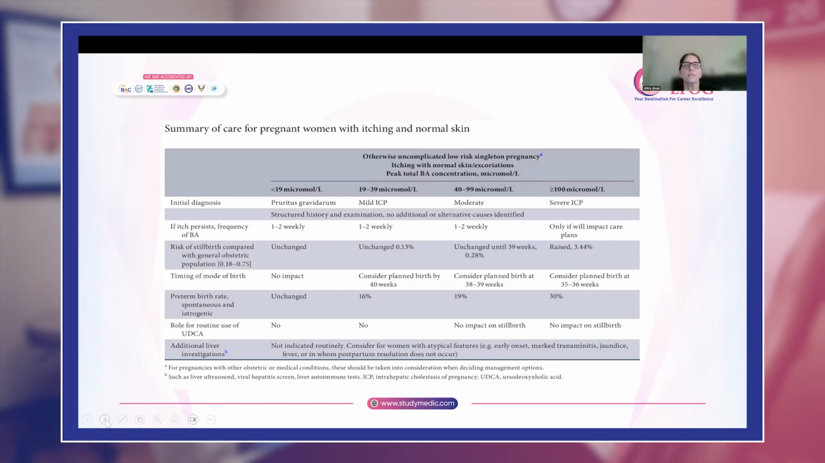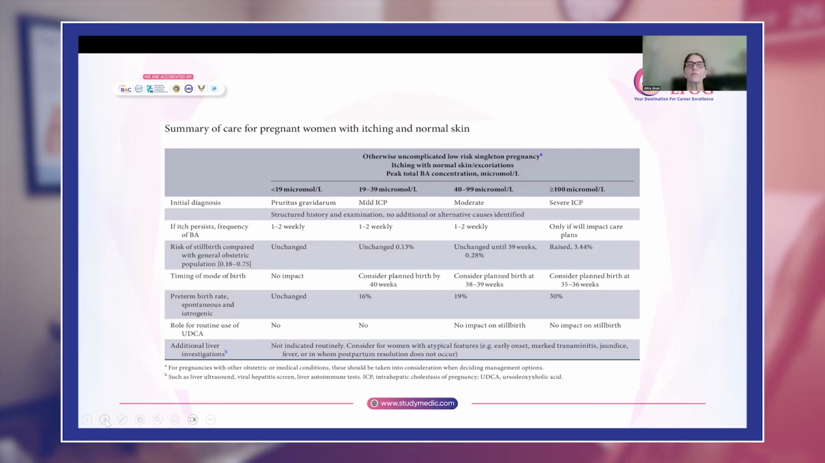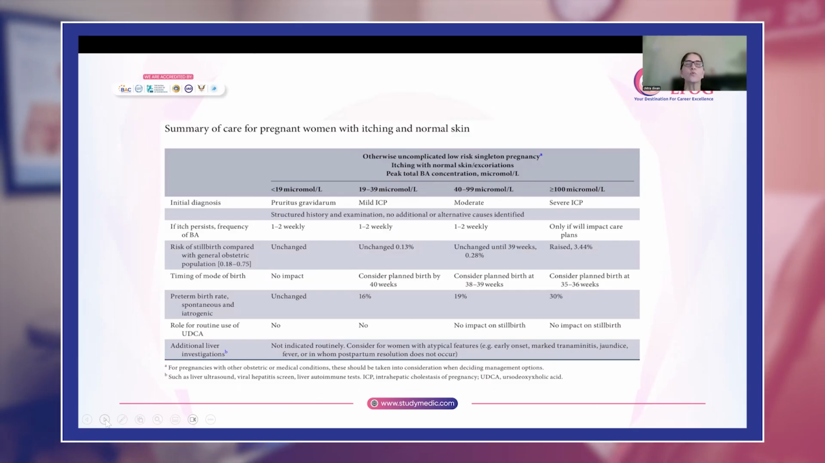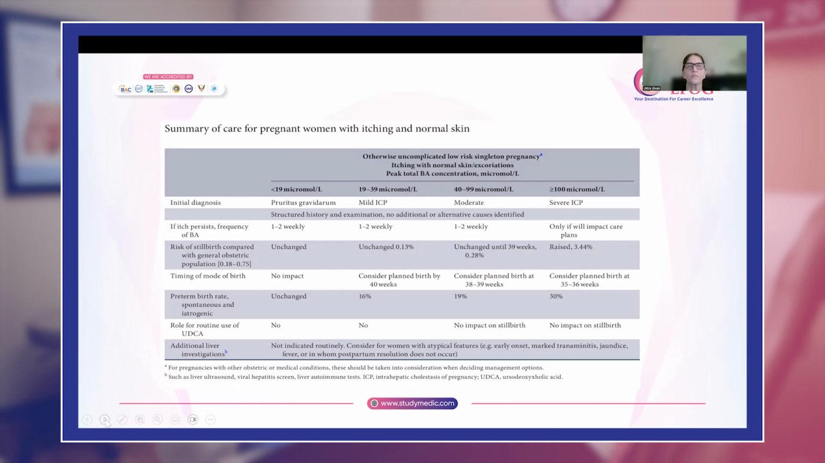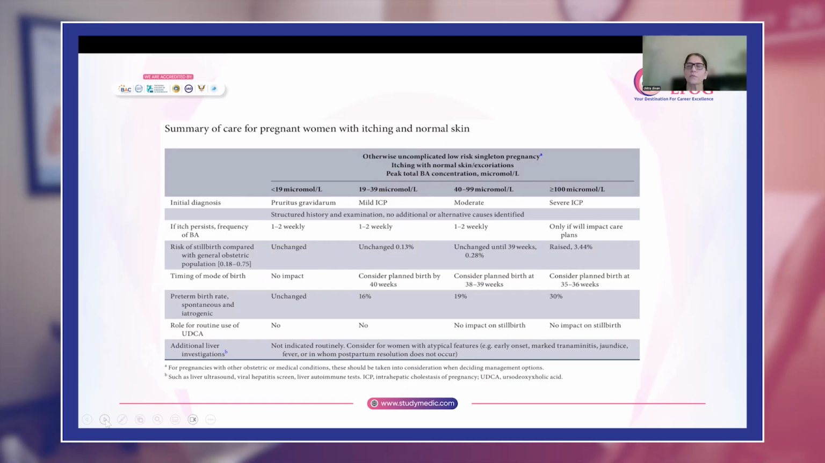So this is the same thing again. They have given the management plan. So remember, for women who have mild ICP, you will consider planned birth by 40 weeks and no use of ursodeoxycholic acid for any one of them.